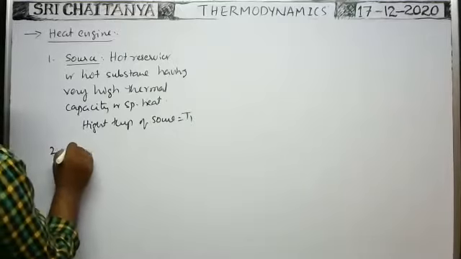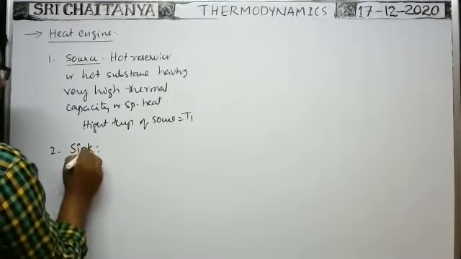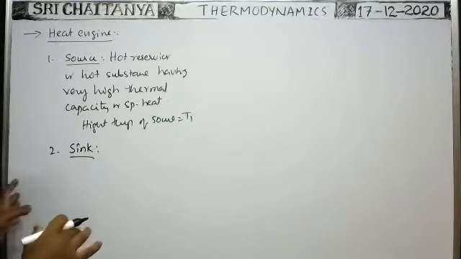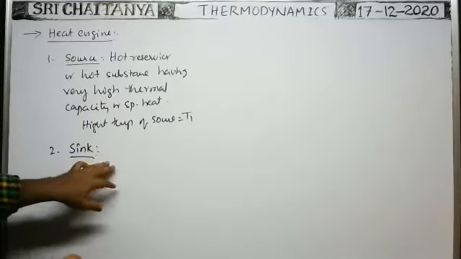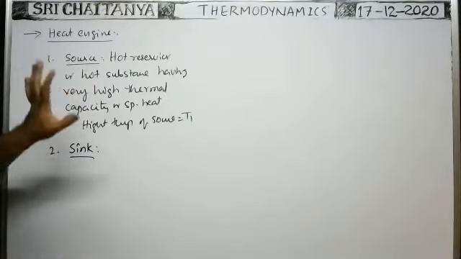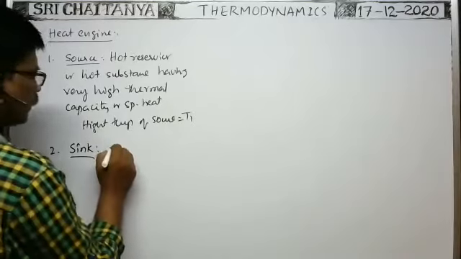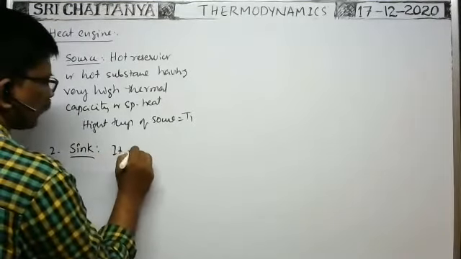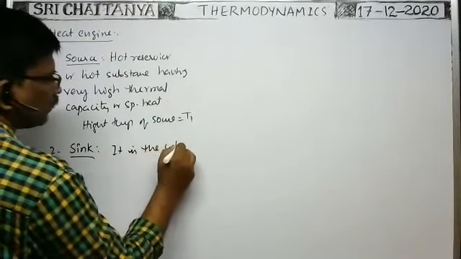Next, sink. It is also a substance. The temperature of the substance is lower than the temperature of the source. That's why it is called the cold reservoir.